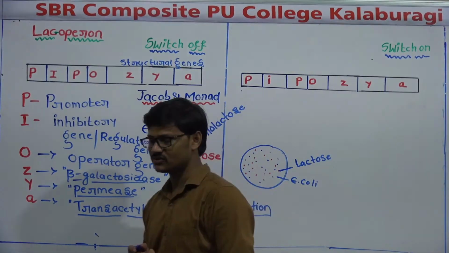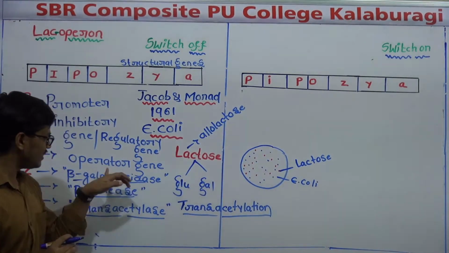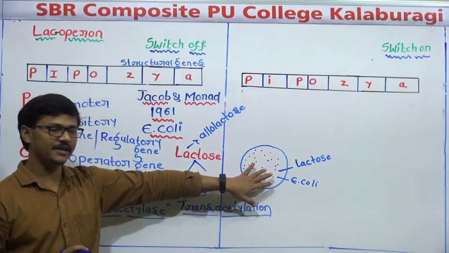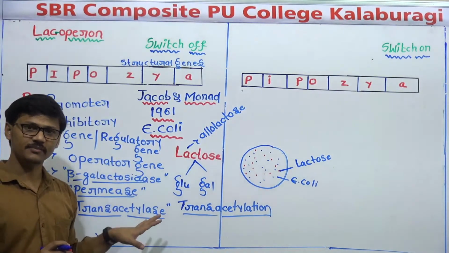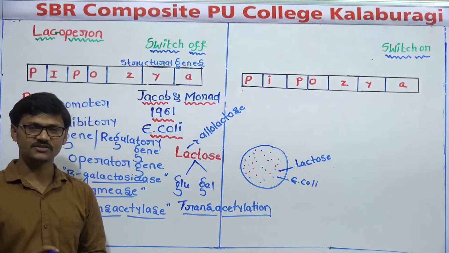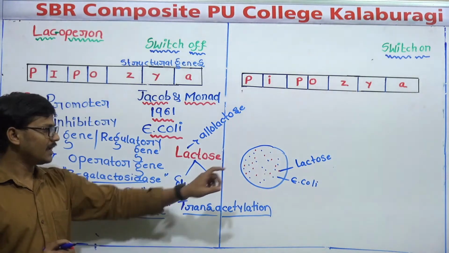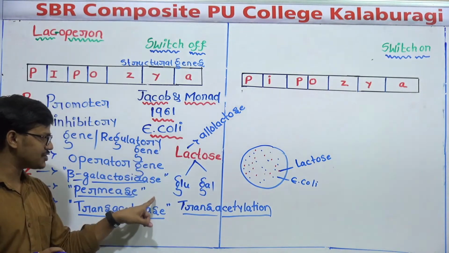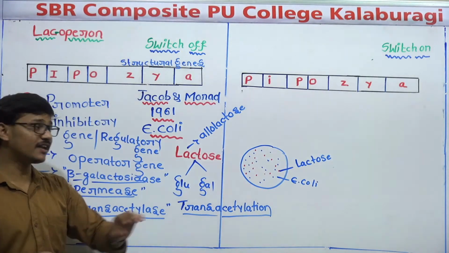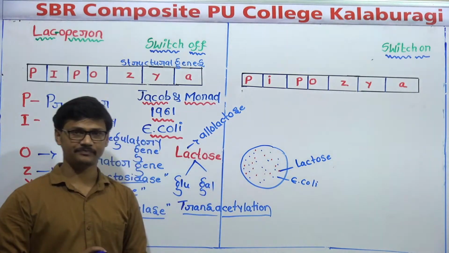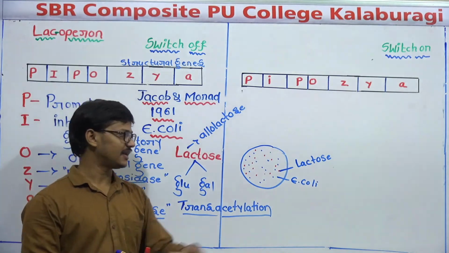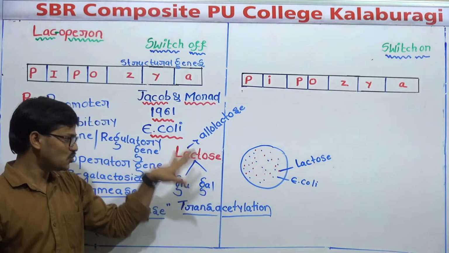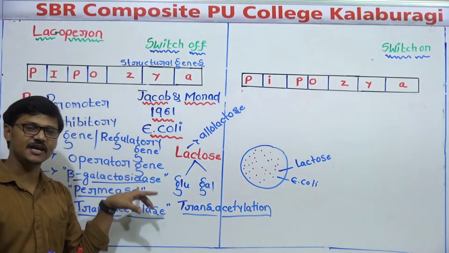Now the question comes, in an E. coli, whether these three enzymes are produced all the time. Will an E. coli bacteria produce these three enzymes all the time, or does it produce them only in a particular situation? See, in E. coli bacteria, these three enzymes are produced only when lactose is available. Now, the bacteria is getting sufficient lactose. Now, it wants to convert this lactose into glucose and galactose. To do so, it needs these three enzymes, and hence the three enzymes are produced.